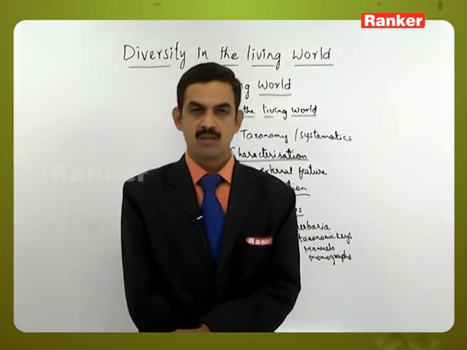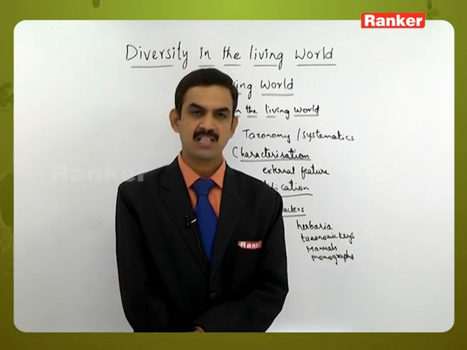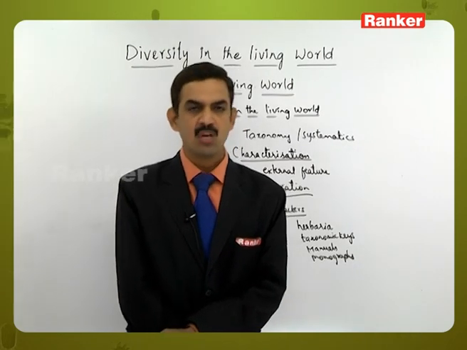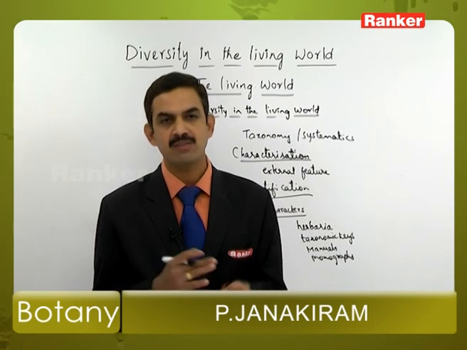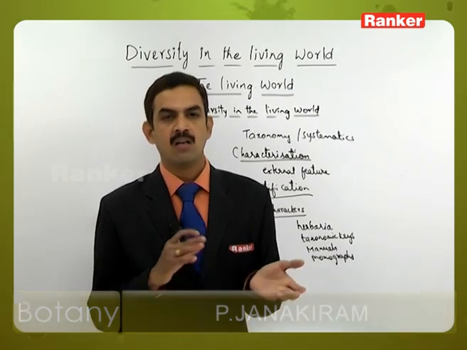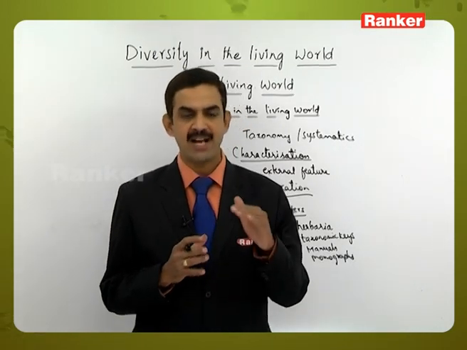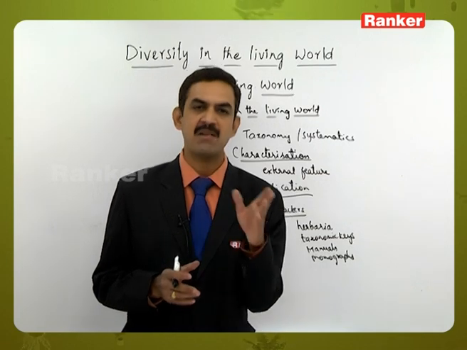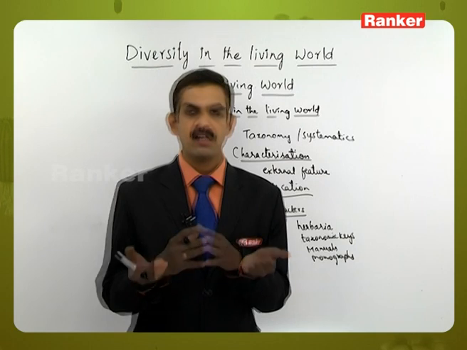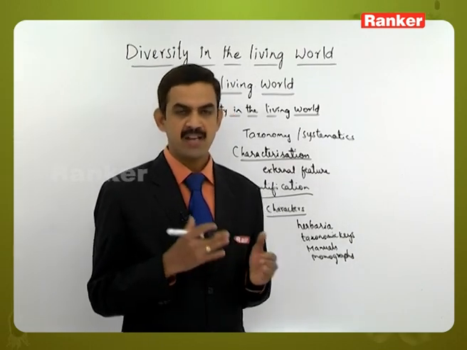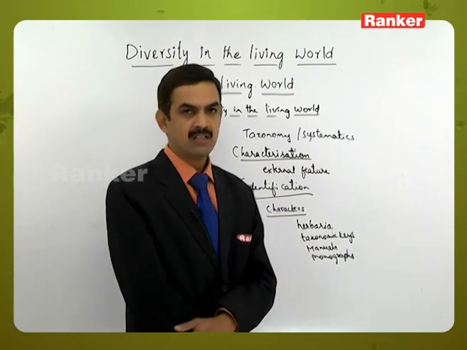So once we come to know that no other person has identified a plant with that particular type of characteristic features, now we can say that the new plant has been identified by so and so person. That is the way the identification can be done. Or if he comes to know that one more plant has been identified by some other person with the same type of characters, then we can say it is not a new plant. That is the way identification can be done by using various types of taxonomic aids.